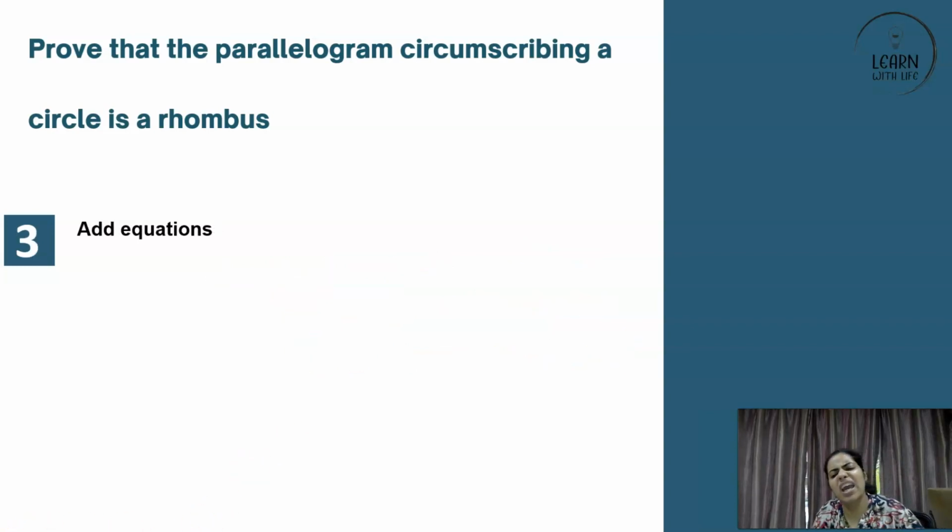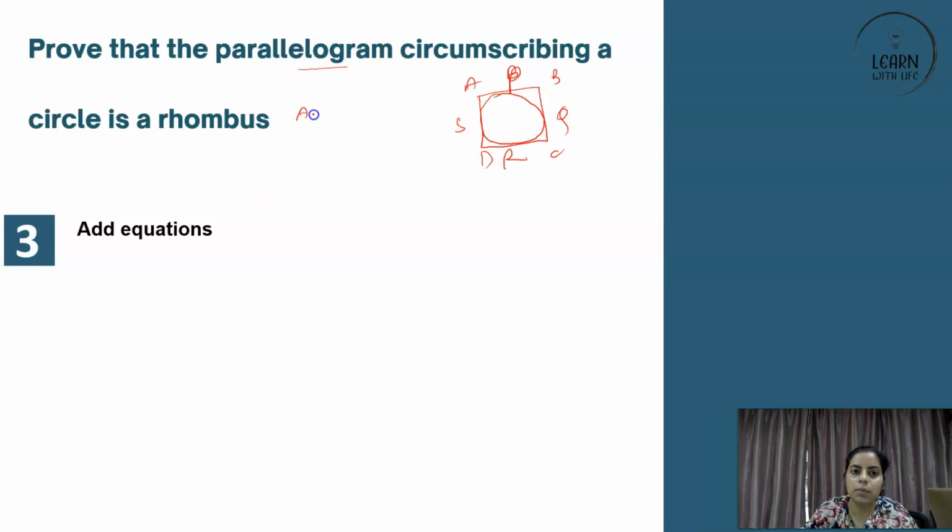Now what to do? Very simple. Just make equations, just add equations. So I will very quickly draw this again for you. It was a circle, and these were points P, Q, R and S, and A, B, C and D. Now, here AB is equal to CD. Why? Because it is a parallelogram, so opposite sides are equal. So AB is equal to CD and BC is equal to AD. Is there a problem if I do this? No. These are equations number 1 and 2.